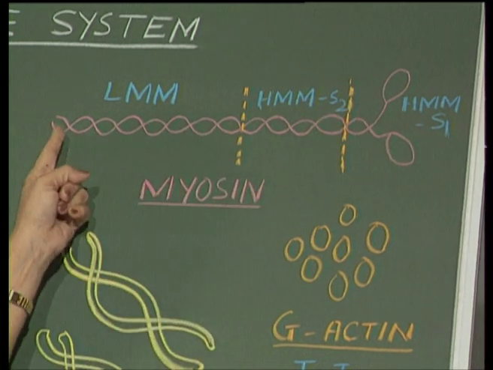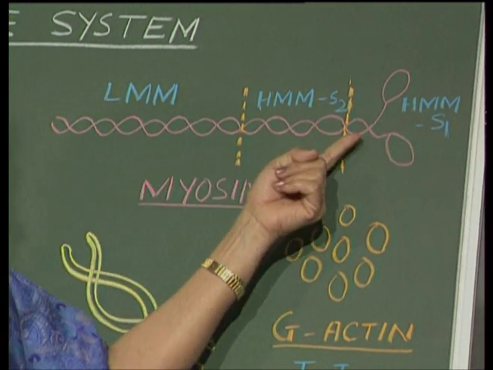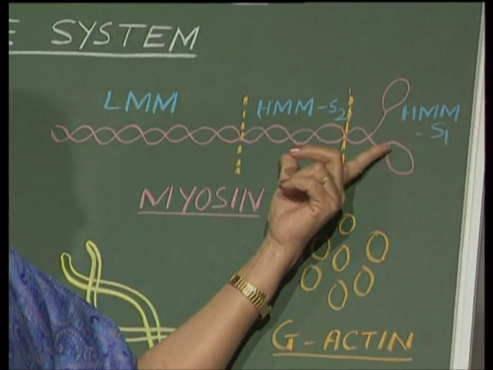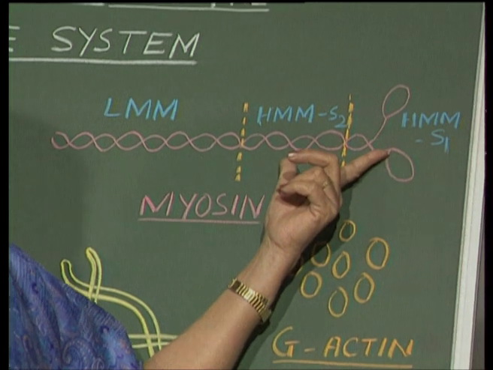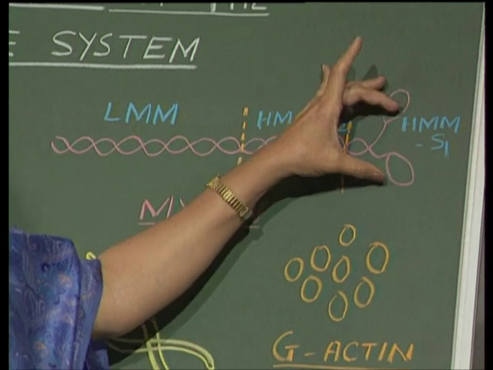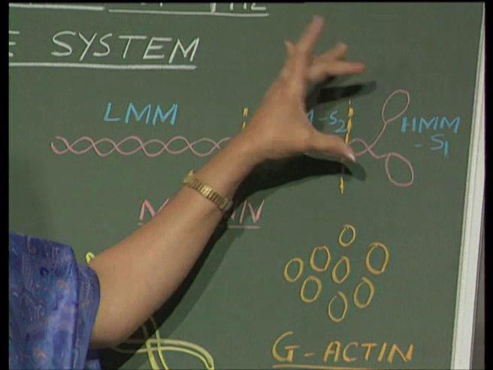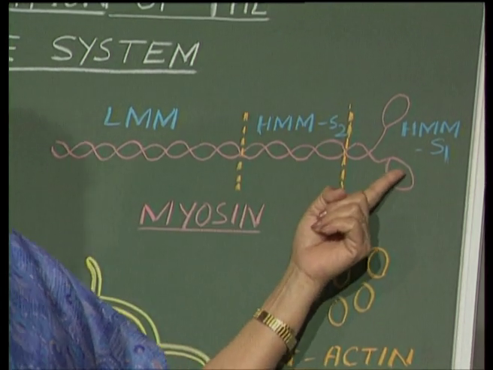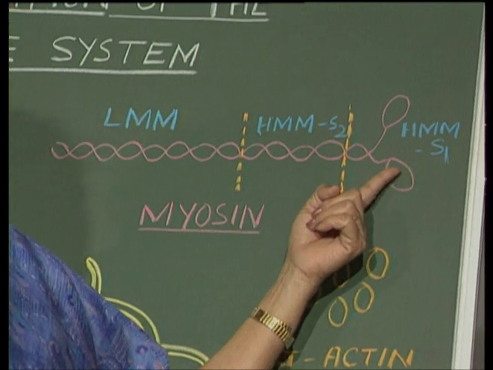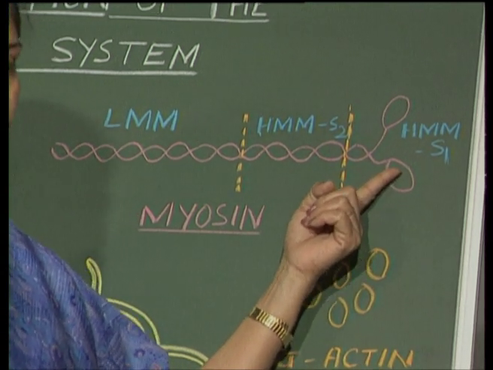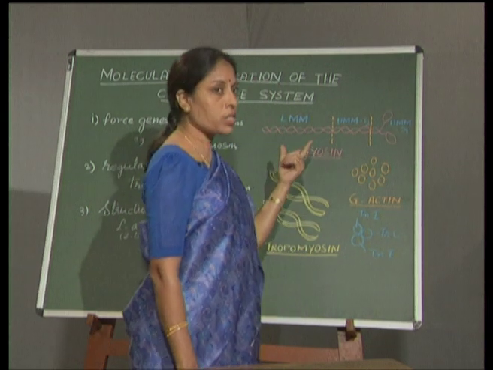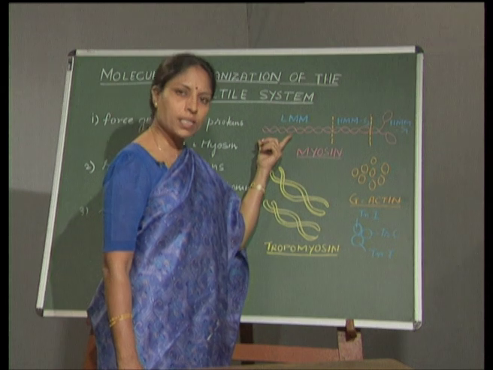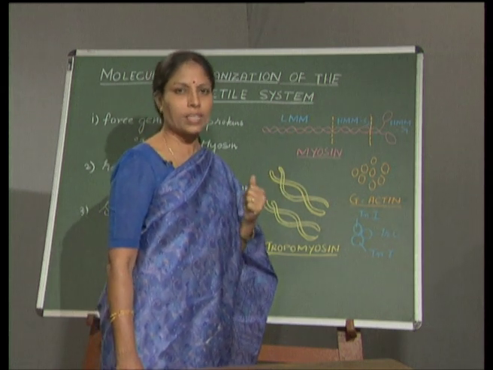In fact, one of the ends of this myosin molecule forms a globular structure which in turn forms the cross bridge. Now, this part is very important because the myosin ATPase lies here, and this is in fact the active site in getting attached to the actin filament. Now, of course, we have already seen that this myosin molecule is present in the A band, that is the thick myofilament.